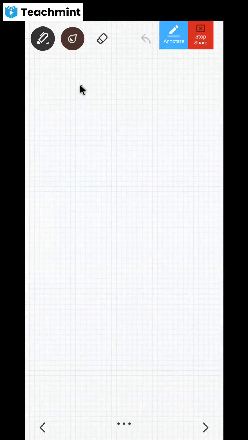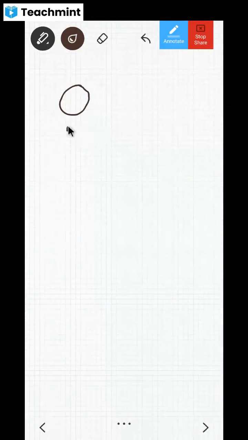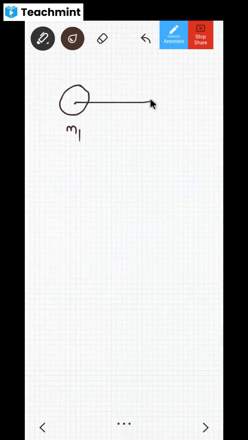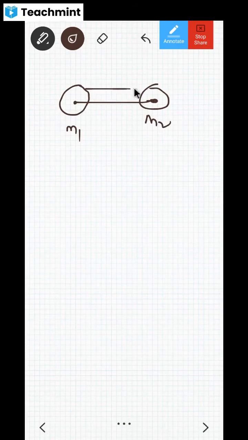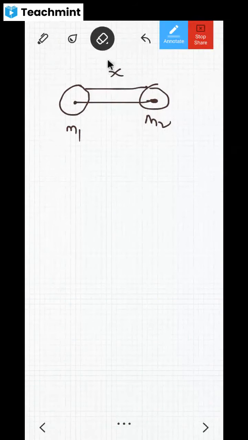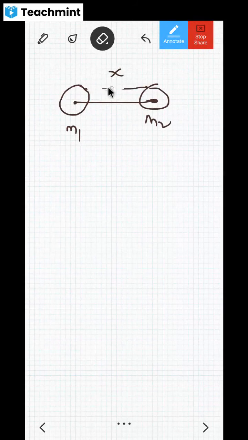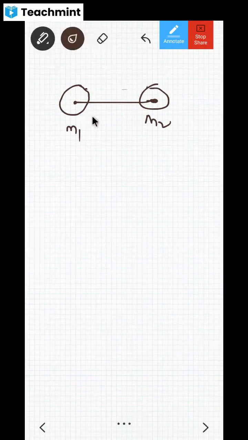Now, initially, for example, this body has mass m1 here, and from center to center there is some distance here. m2 is also there. Center to center only you have to take, okay? You should not take from this point to this point; if you take like this, it becomes wrong. So distance is always taken from the center of one body to the center of another body. That's why it is called central force, right, dear children? Yes, sir. So it has distance d here.